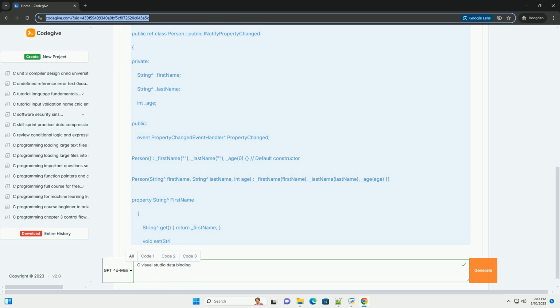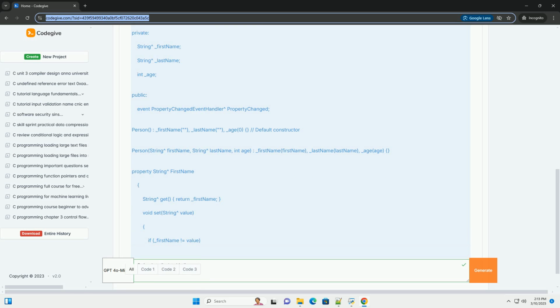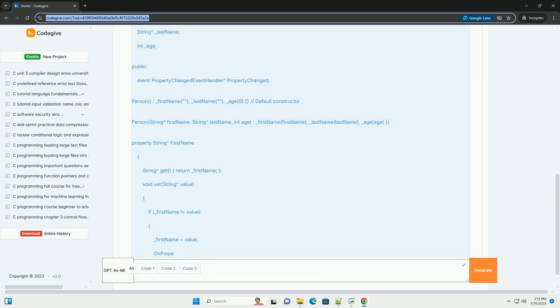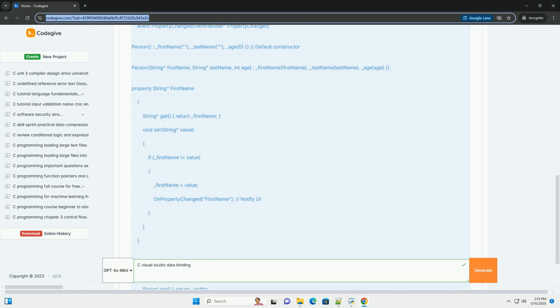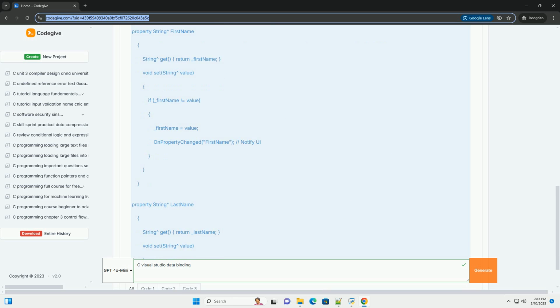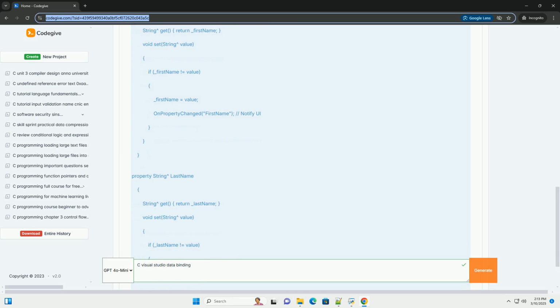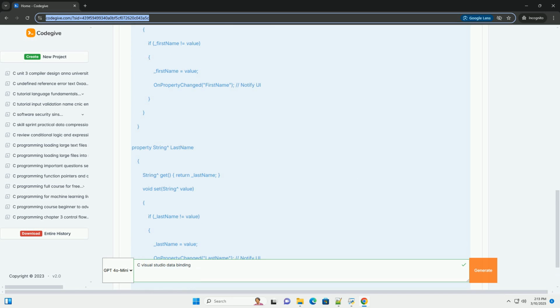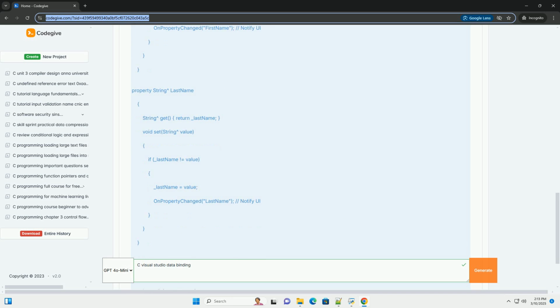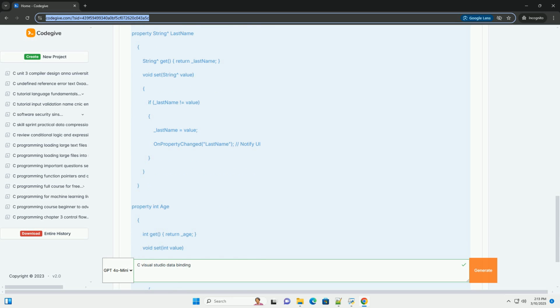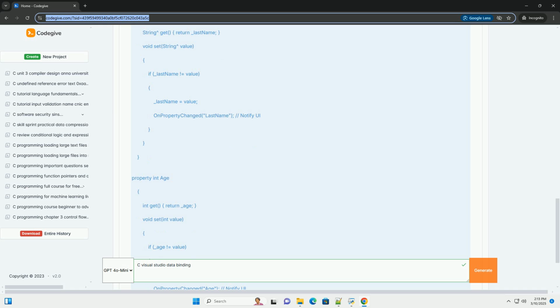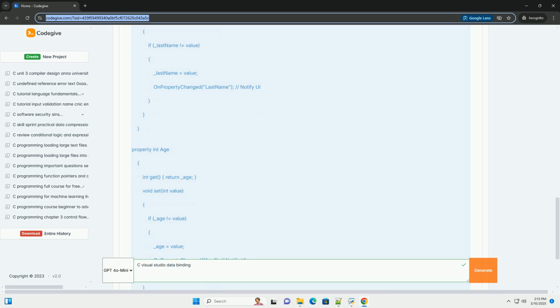Data binding is a powerful technique that allows you to establish a direct connection between the data in your application, the model, and the user interface elements, the view. When the data changes, the UI automatically updates to reflect those changes, and vice versa. This simplifies UI development, reduces boilerplate code, and improves maintainability.